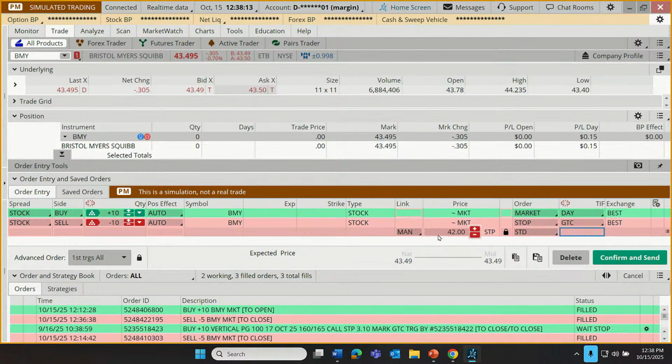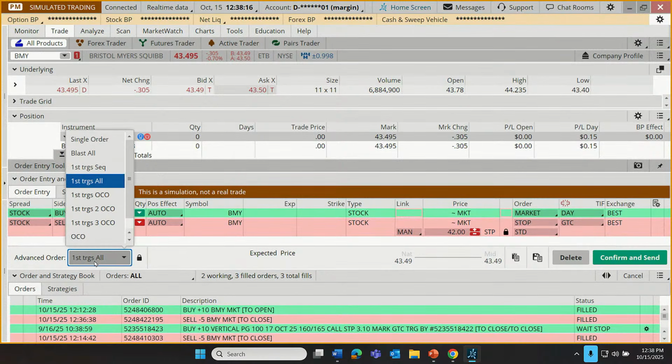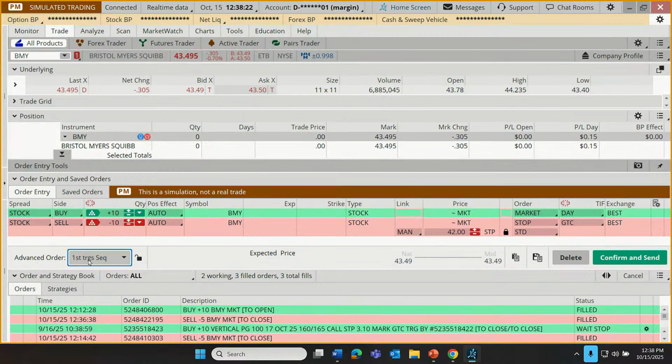And this is known as a first triggers sequential order. By default, it would just be a single order. I'm going to choose a first triggers sequential order. Well, first triggers all actually would accomplish the same thing. Just if we wanted to attach more sell orders, we could do that. But first triggers just means if the first order fills, so it's an if then. If the first order fills, it triggers a sequential order to go into effect. And that sequential, or that second order, is going to be the sell order.